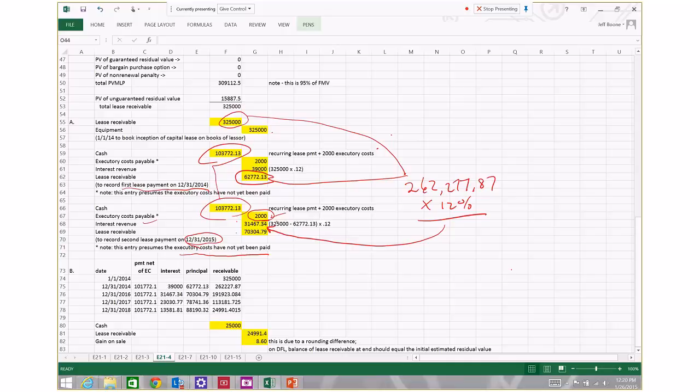That's the amount of the second lease payment that's going to be characterized as interest revenue. And the remaining portion of the payment is going to be deemed as a principal payment, which serves to reduce the lease receivable account.